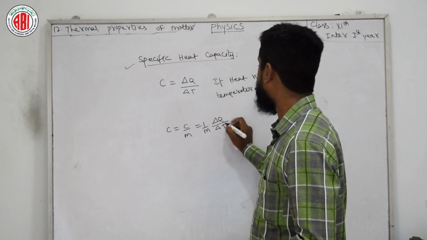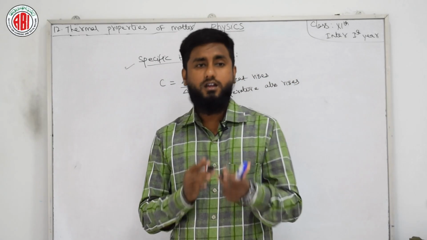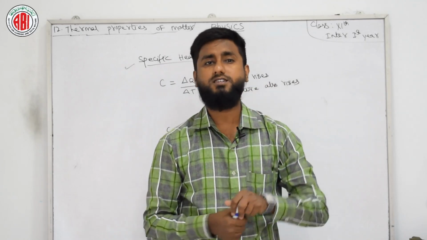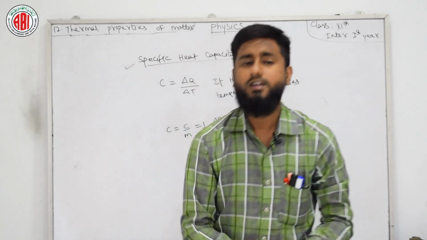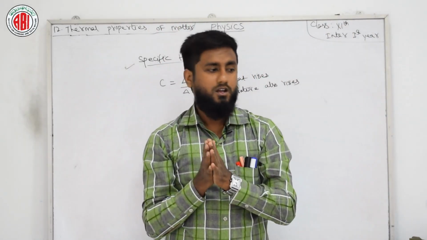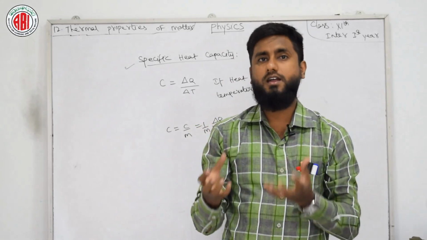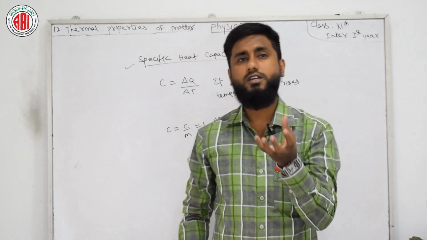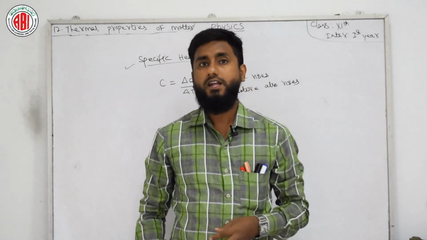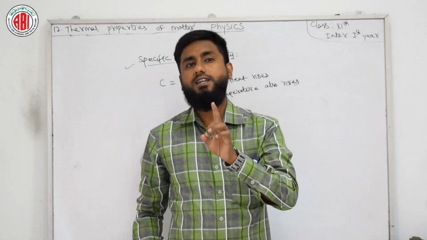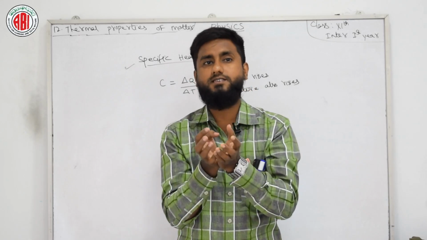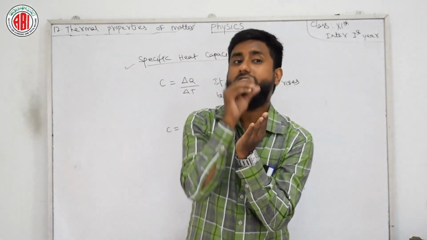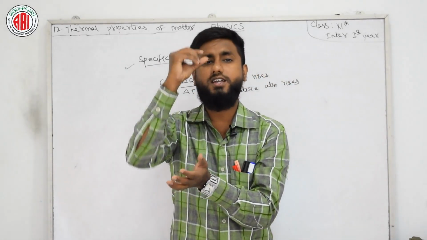For understanding specific heat, I am going to give you one example. The amount of heat required by unit mass of a substance to increase its temperature by 1 degree. Suppose I have one apple or one banana, any fruit, and I am cutting that fruit into many pieces. If I want to increase the temperature of a single piece from the bunch of pieces by 1 degree, this is nothing but specific heat. So the amount of heat required by unit mass of a substance to increase its temperature by 1 degree centigrade.